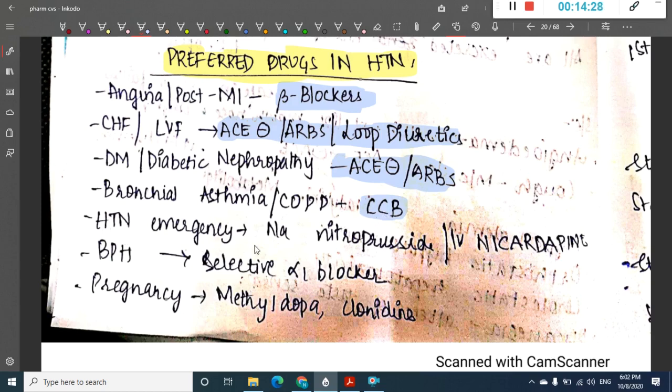If there are hypertensive emergencies, then sodium nitroprusside or IV nicardipine is preferred. When there is association with benign prostatic hyperplasia, then selective alpha-1 blockers like prazosin are preferred. If there is pregnancy, we should give methyldopa or clonidine. Methyldopa is more preferred than clonidine.